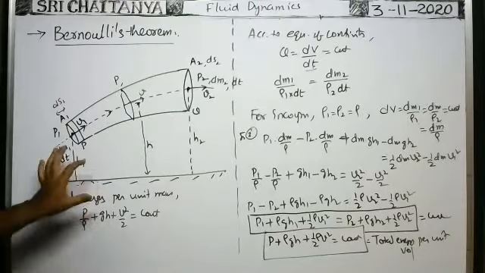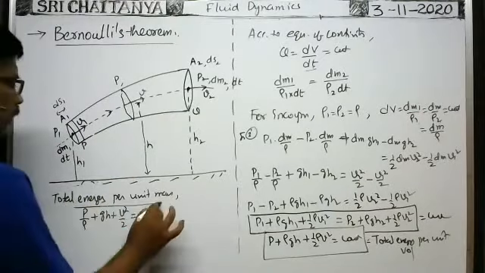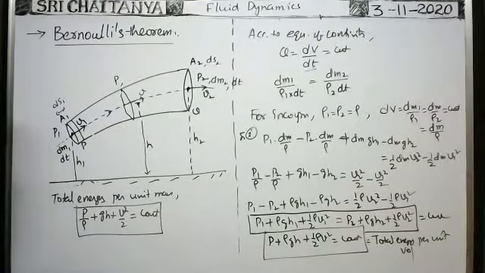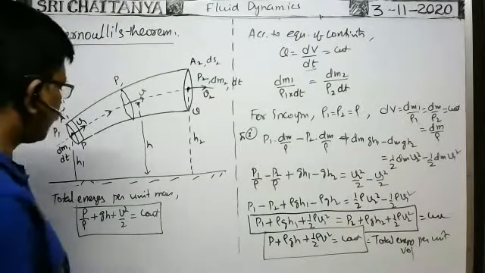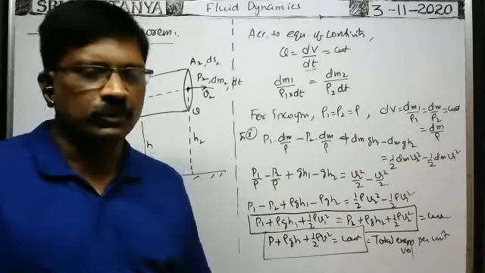It is the total energy per unit mass that also remains constant. So it is another form of the Bernoulli's theorem. It is another form of the Bernoulli's theorem that remains constant. So this is the Bernoulli's theorem. Okay.